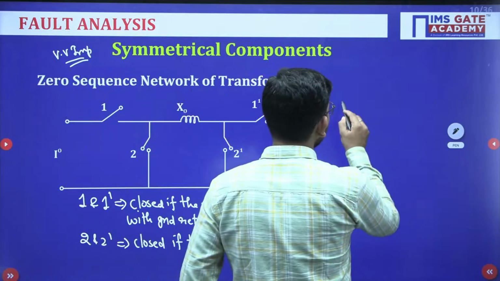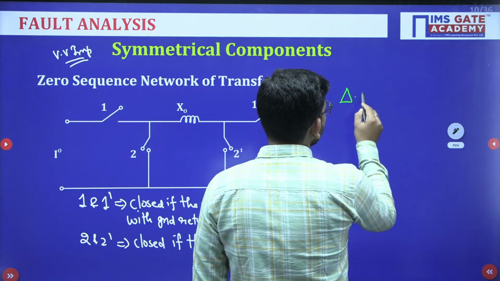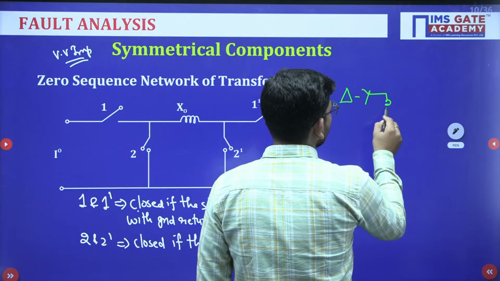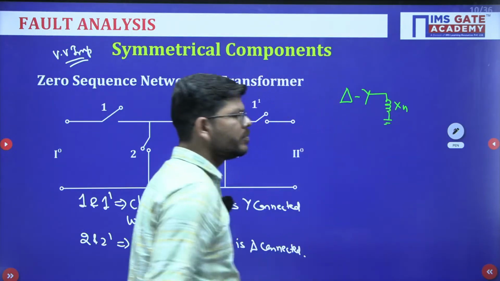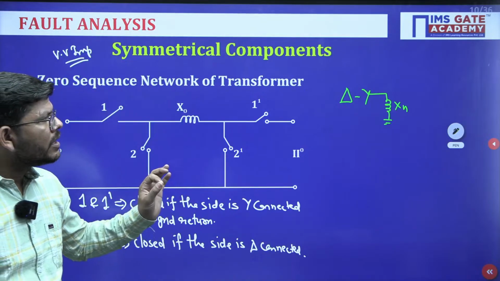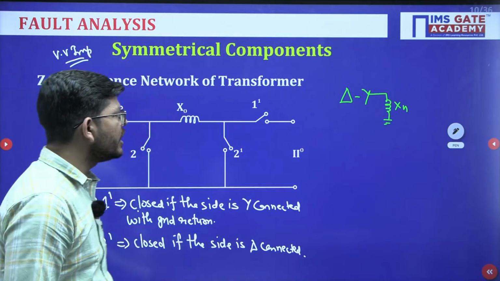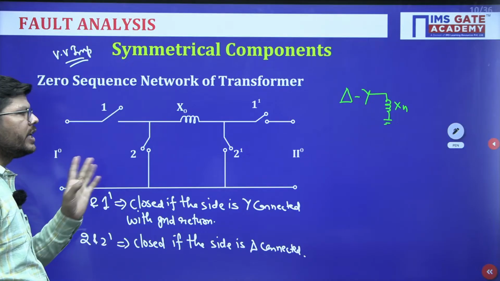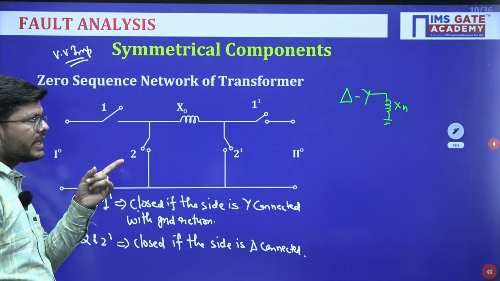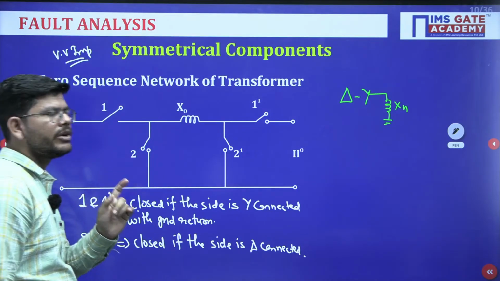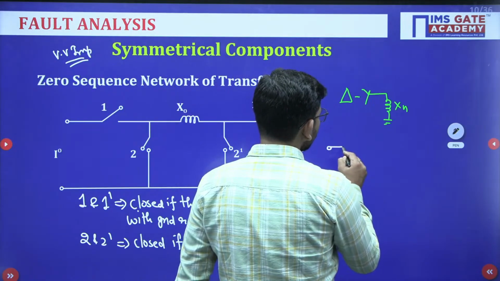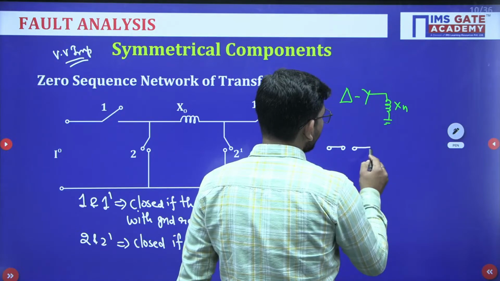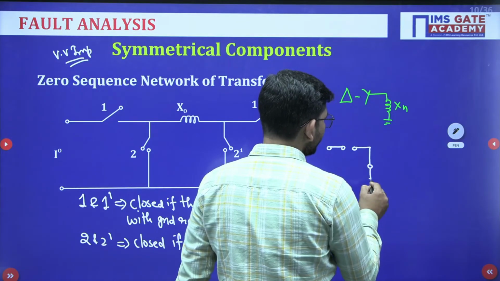Suppose we have delta star grounded, and let me call the grounding reactance Xn. If the primary and secondary sides are connected like this, what will happen? Between 1 and 2, switch 1 will be open because that side is delta connected, and only 2 will be closed at the primary side. So how will we show this? At the primary, 1 will be open and 2 will be closed.